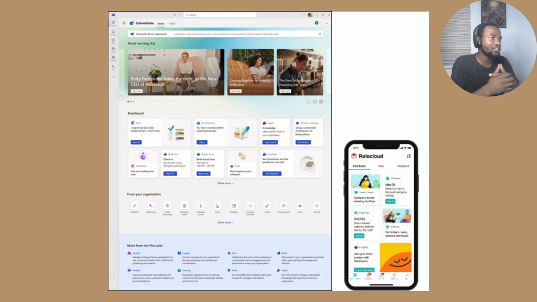Yeah, so you can see this is a view of how it looks. This is how it looks on your mobile phone, and this is how it looks on Teams. You can see it has the dashboard. We have the information applications from the organization. We have more from the Viva suite, which lets users know which applications are available with other Viva suites from your organization. It provides the latest news within the organization, and updates and resources. So this is just an overview of what Viva Connections looks like.